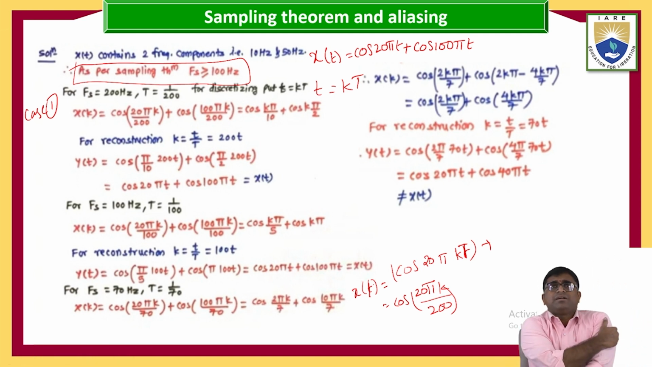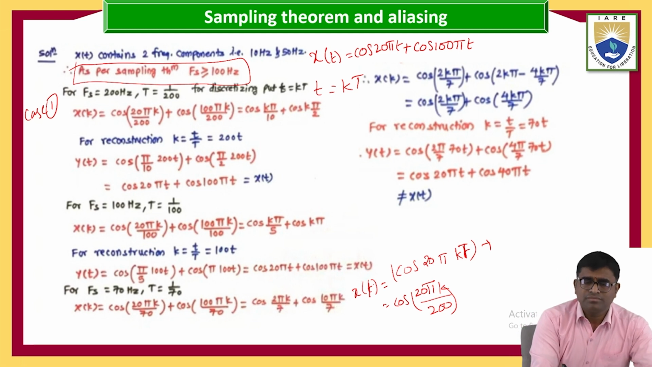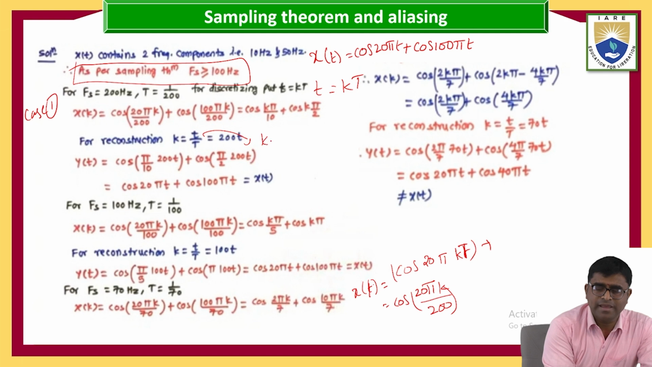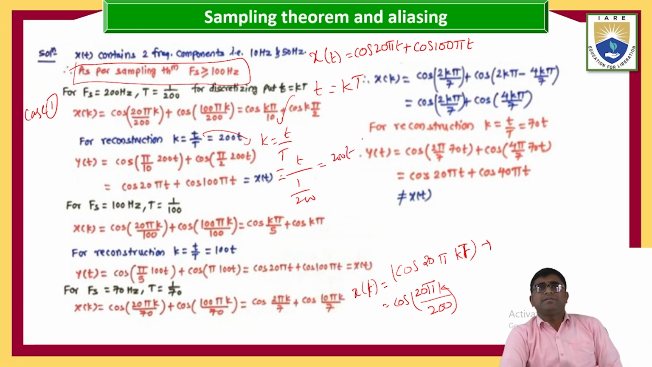Reconstruction is nothing but putting k equal to t by T. What is the T value here? T value is nothing but 1 by 200. So it is coming to k equal to 200 t. Okay, so k equal to t by T, and T is 1 by 200, that equals 200 t.